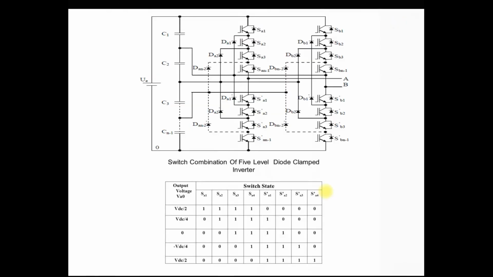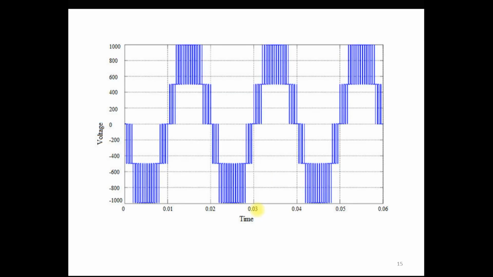As you increase the number of levels, you can see this is the 5 level diode clamp inverter. As you increase the number of levels, the stepwise increase of the voltage level decreases, which means your output voltage looks nearer to the sine wave. In this 5 level diode clamp inverter there are 5 levels of voltage: first is 0, VDC by 2, VDC by 4, then minus VDC by 2, minus VDC by 4. So there are 5 levels. As the number of levels increases, the output voltage looks nearer to the sine wave.